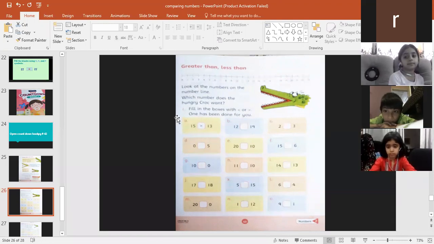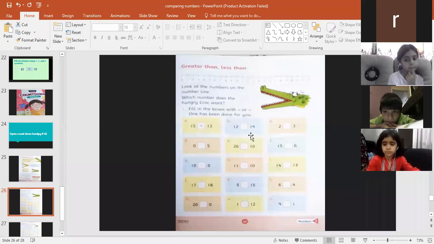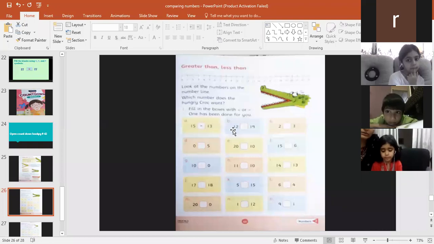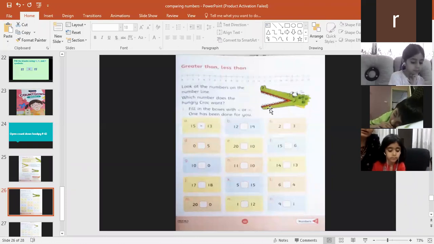Now you will solve the first sum. The first is already done. Simply, as we have done in the exercise, you have to use these two symbols, either less than or greater than. One is already solved. Now let's see the second, B. Ishal Fatima, my dear student, now you will solve this sum. Here is 12 and here is 19. Now see this crocodile mouth. It likes to eat the greater number. So it will open its mouth toward 12 or 19.